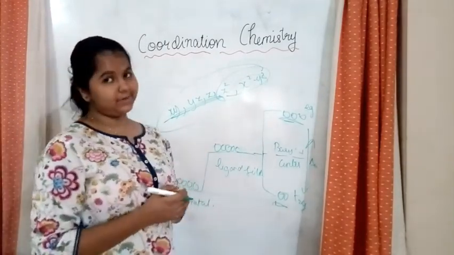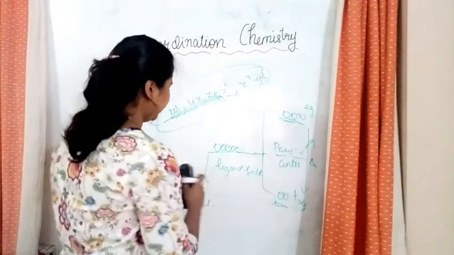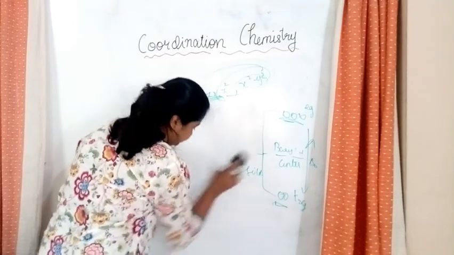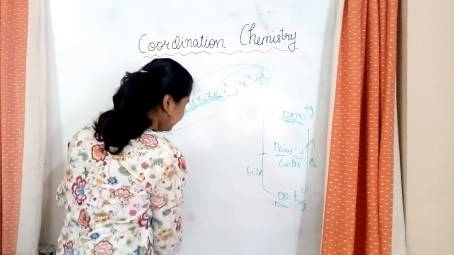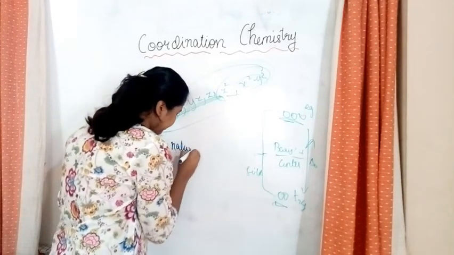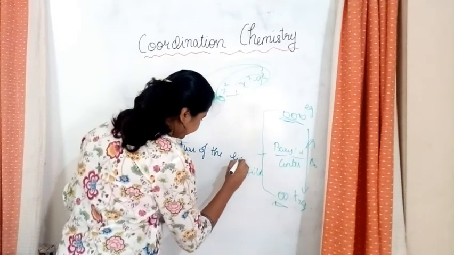So let's see furthermore. The magnitude of delta O depends on some factors. So I'll write it over here. It depends on the nature of the ligand.